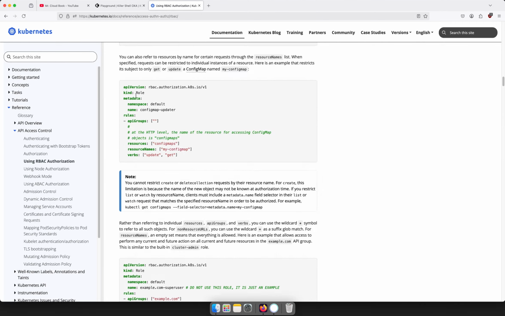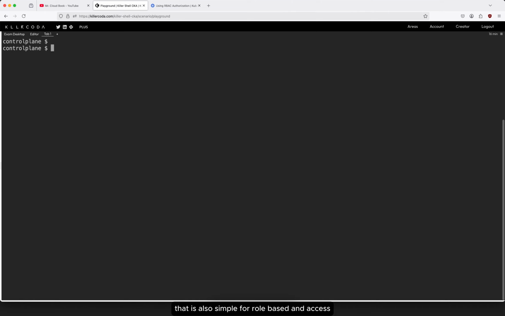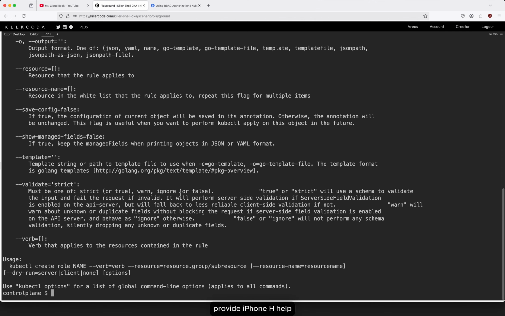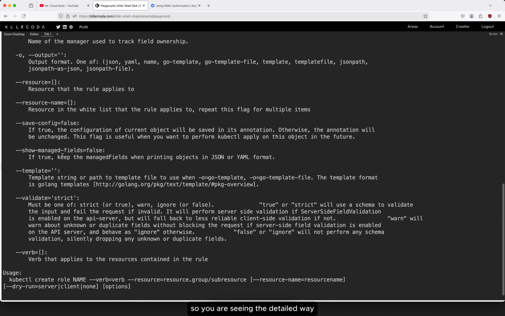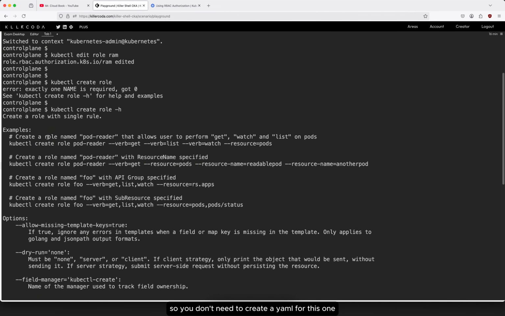So Ajay, how to create the YAML format? That is also simple for role based access. If you go here, kubectl create role, enter. Okay, see, provide -h for help. So you are seeing the detailed way, and they have the commands here as well. So you don't need to create a YAML for this one. You can use the direct simple imperative command. That's why I'm not explaining in a more detailed way. So use this command, kubectl create role -h, which means help.